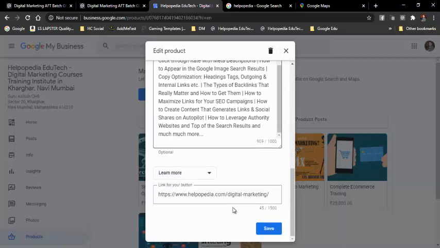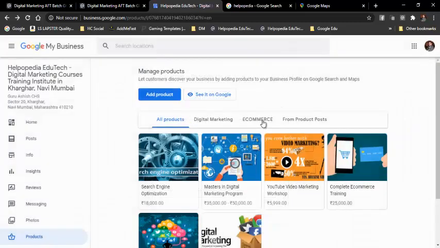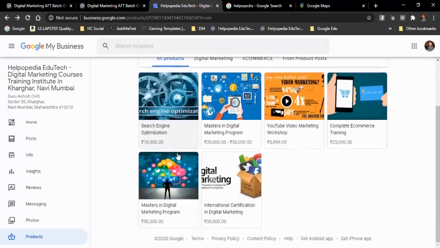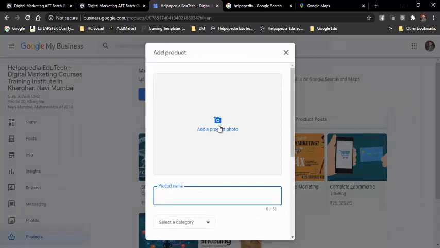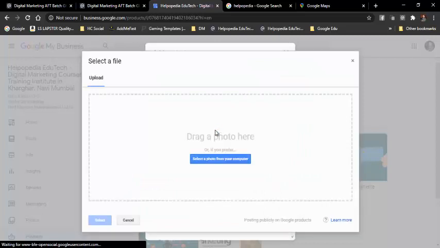So this is how I can add all the information, and then I can just click on save, and my product will be saved. So if I want to add a new product, I will just open this particular information. So I've added all these things. Okay, I'll add one more. So I'll click on add product, and under add product I can click the photograph. So I need to add a photograph, so I'll upload a photograph.